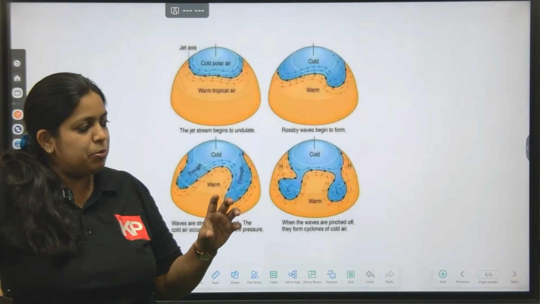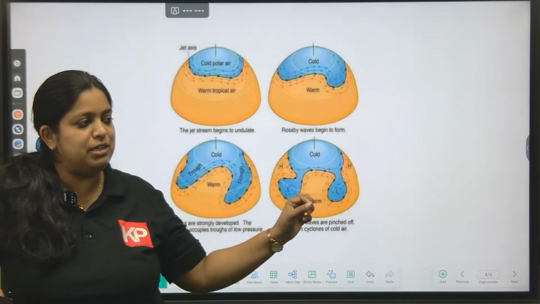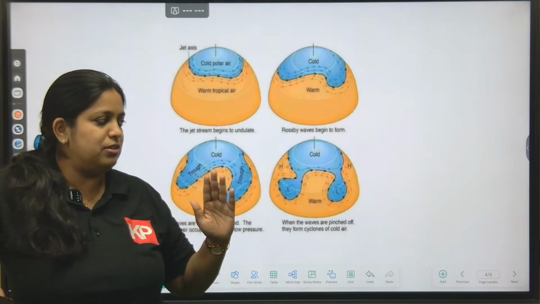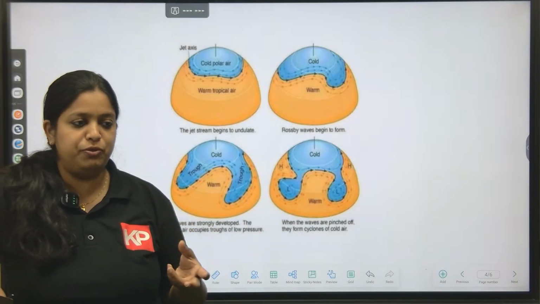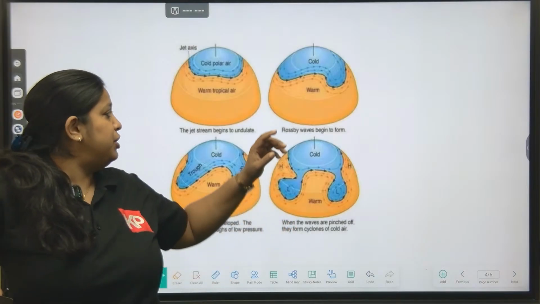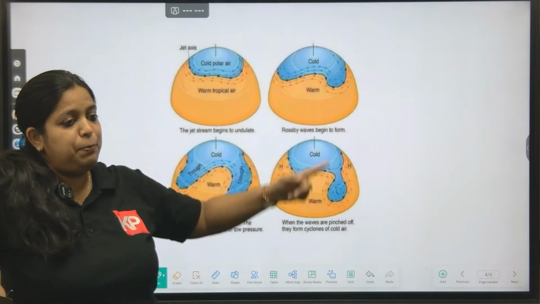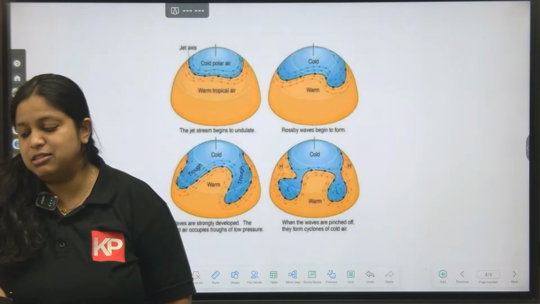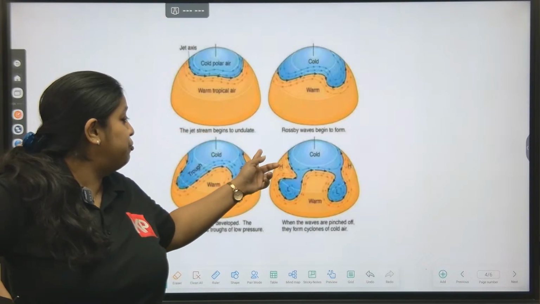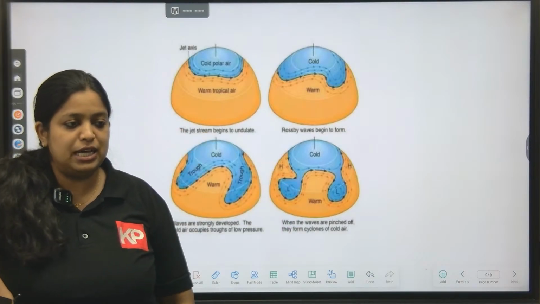In that thermocline layer, water movement takes place along the thermocline. That is what is called the oceanic Rossby wave, and that actually moves towards the westward direction. But we know jet streams move towards the east. Hence, atmospheric Rossby waves move towards the eastward direction.